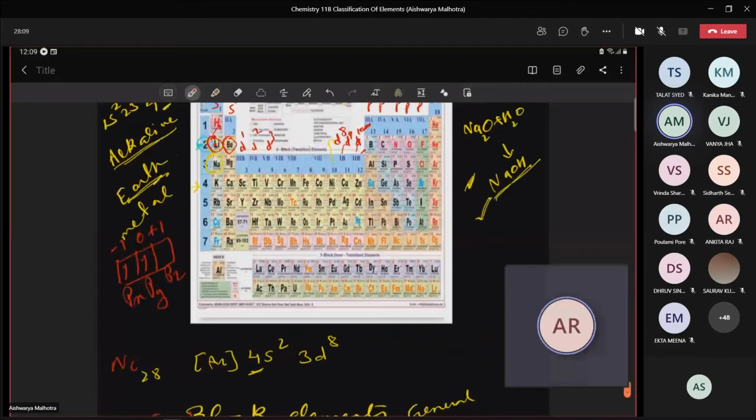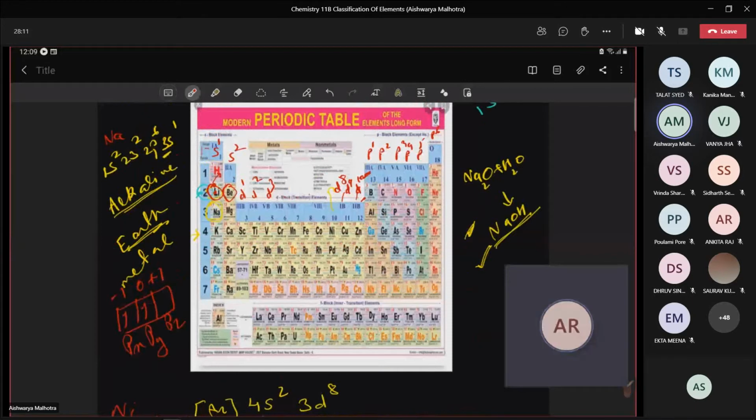This particular p block is unique because only here you are able to see non-metals. Only in this particular region you are able to see non-metals. Now, what will happen to the non-metallic character as we move down the group? Ma'am, it decreases. Decrease. Now, relate it with the point: non-metallic character means the ability to gain electrons or to lose electrons.